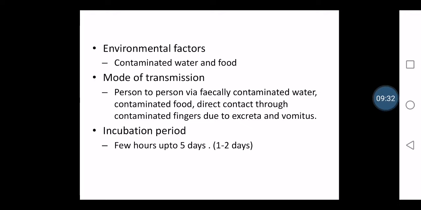Then when we look into the mode of transmission, as I have told, person to person transmission can occur through fecally contaminated water and contaminated food, and even direct contact through contaminated fingers. If you are not washing the hands properly after defecation, especially children. During toilet training, we have to teach the children how to wash their hands. That's why we always emphasize that it is a part of toilet hygiene that you have to wash the hands with soap and water after toileting. Even contaminated fingers, and fomites, these are all modes of transmission.